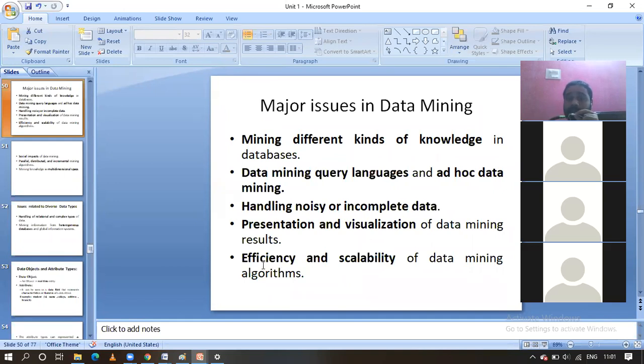Okay, the next one is efficiency and scalability of data mining algorithms. Here, how you are going to explain: for suppose, guys, the data mining takes a huge amount of data, and moreover the data will be also increasing day by day. How we are going to handle this type of data, and how we are going to produce effective results from this type of data, that is also a very important and critical issue related to the data mining. You have to explain this point also.